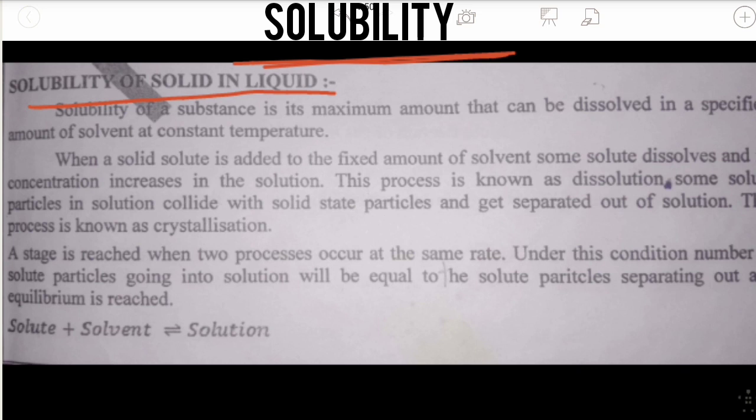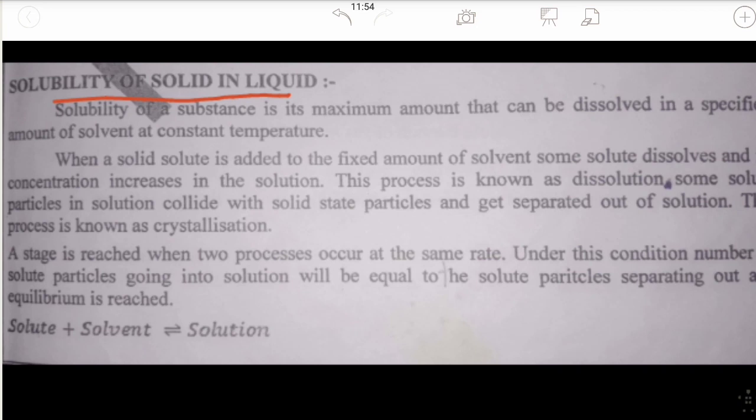Here are 3 very important terms we have to understand: solubility, dissolution and crystallization. Solubility of a substance is the maximum amount that can be dissolved in a specified amount of a solvent at a constant temperature.